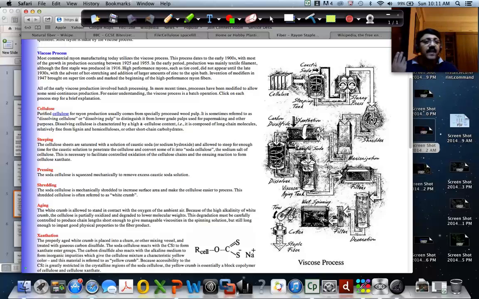The same cellulose is the raw material for producing rayon. So rayon is not a fully artificial fiber because it is made out of a natural substance called cellulose. Cellulose comes from plants. So I cannot say rayon is a completely 100% artificial fiber because the raw material used for rayon comes from plants.